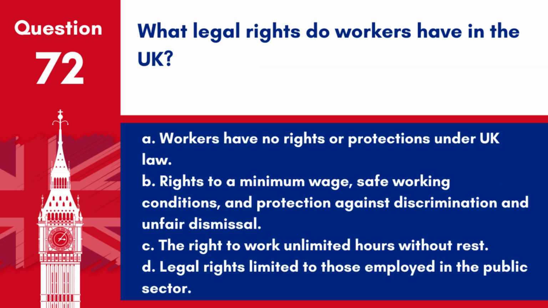Question 72. What legal rights do workers have in the UK? A. Workers have no rights or protections under UK law. B. Rights to a minimum wage, safe working conditions, and protection against discrimination and unfair dismissal. C. The right to work unlimited hours without rest. D. Legal rights limited to those employed in the public sector.